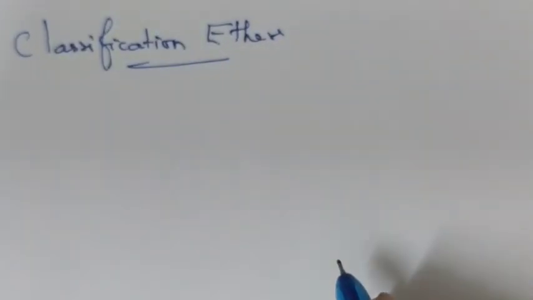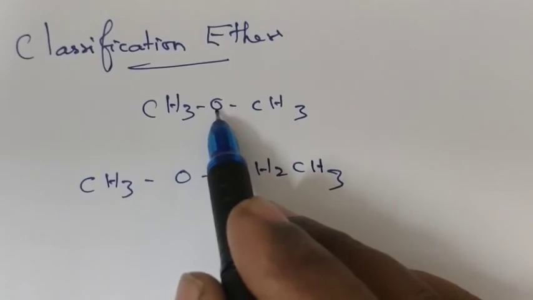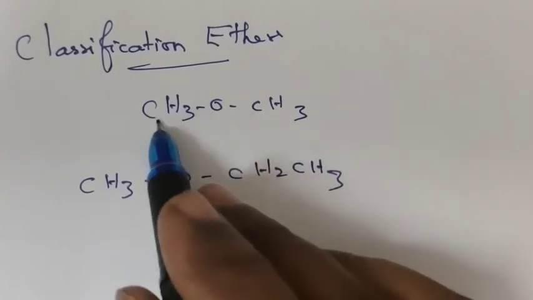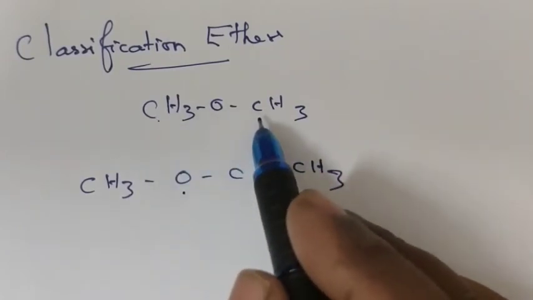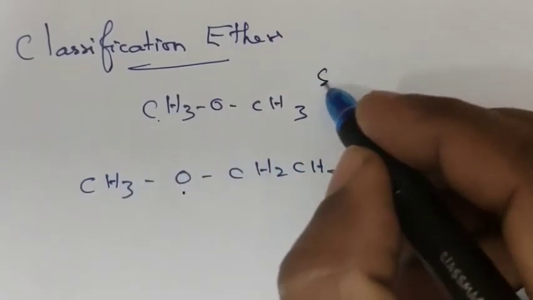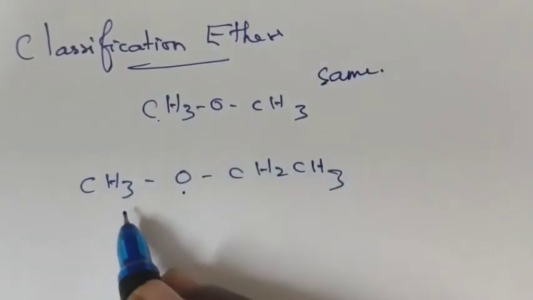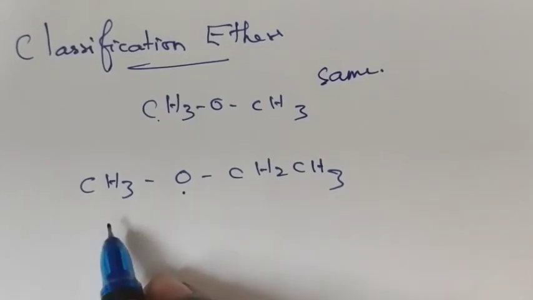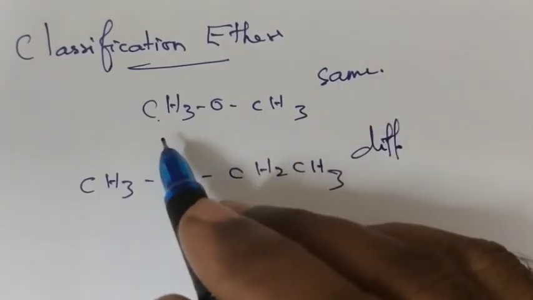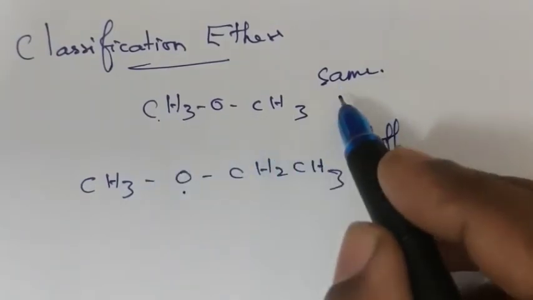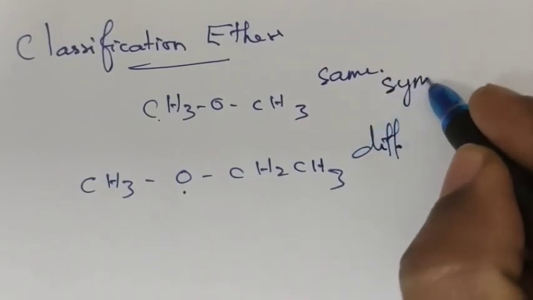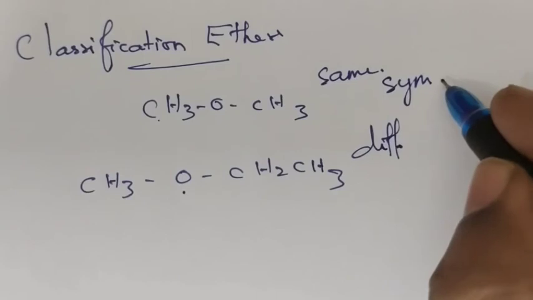Classification of ether. Here this is the functional group. The alkyl group associated with the functional group on either side is the same. Here the alkyl group attached on either side is different. If the alkyl group attached on either side is the same, then that ether is called symmetric ether.